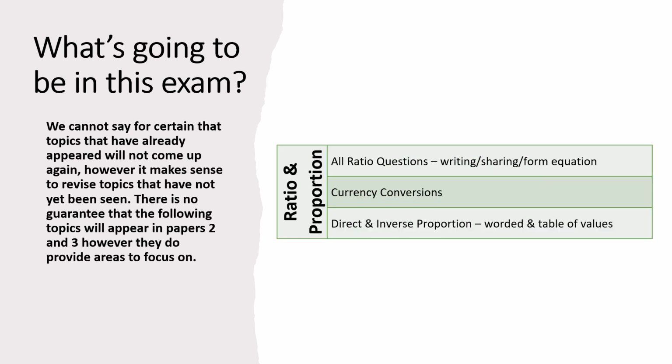And then ratio and proportion. There was a question that included ratio, and we're probably likely to see another question that involves ratio, and could see some currency conversions. It talks about direct and inverse proportion here. We had proportion equations, where you need to introduce that constant k, in Paper 1, so that's not going to come up again. But it could just be a worded direct or inverse proportion question that we could see. All of those things are topics which could come up.